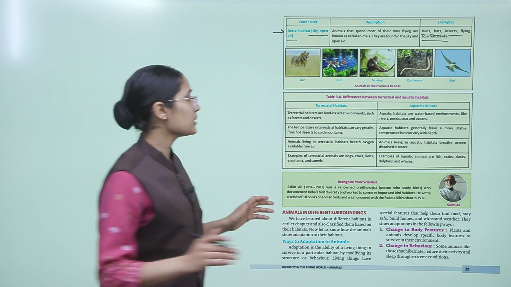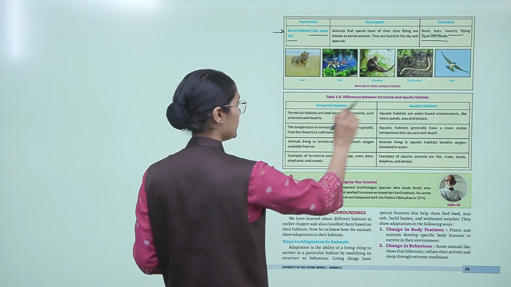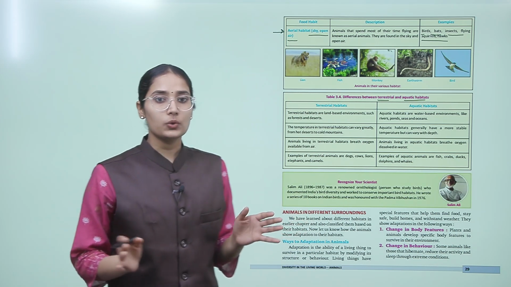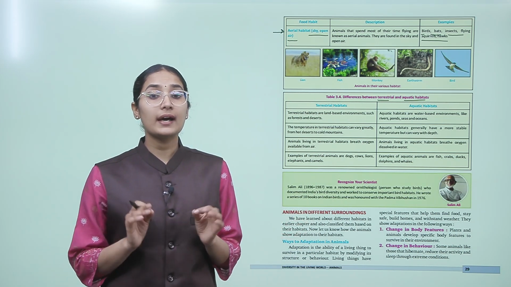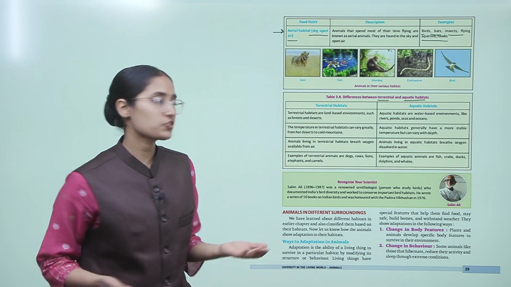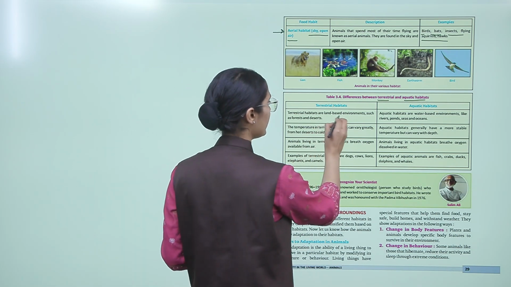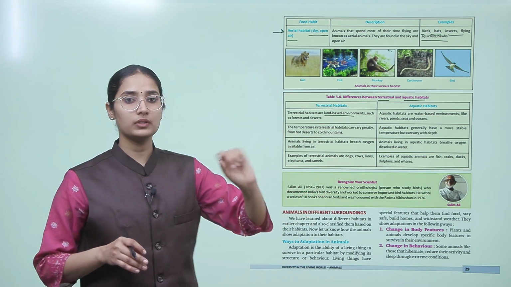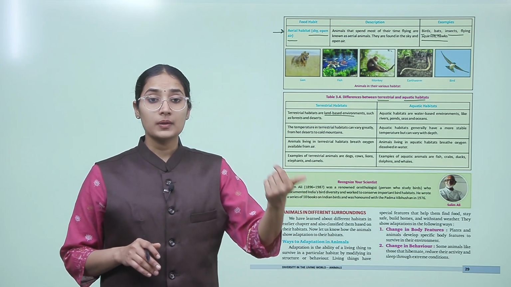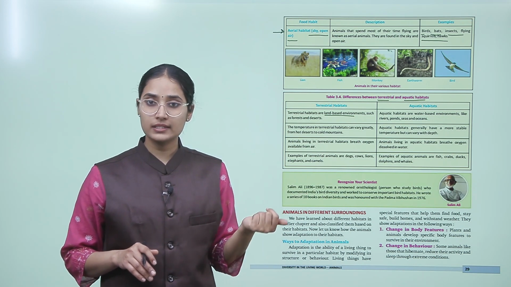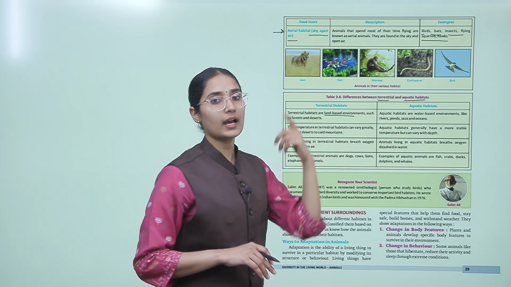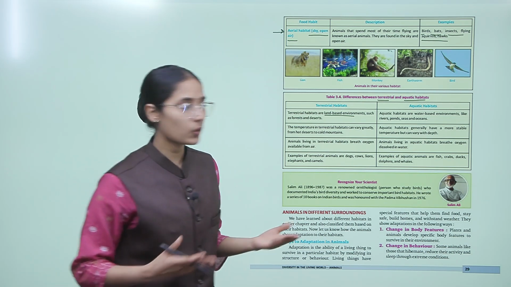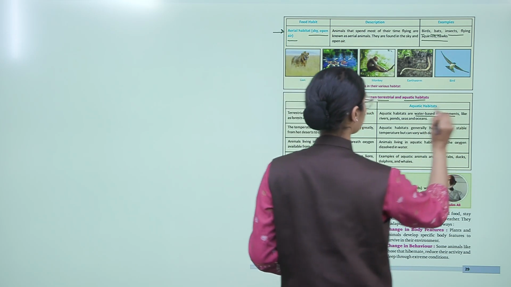So, these were the animals based on their various habitats. Now, let's understand the differences between terrestrial and aquatic animals, terrestrial and aquatic habitat. Terrestrial habitats are the land based environments such as forest and desert, okay. Any land based environment, any environment related to the land. It could be forest, desert, grasslands, right. And aquatic habitat means the water based environment like the river, pond, sea and ocean.